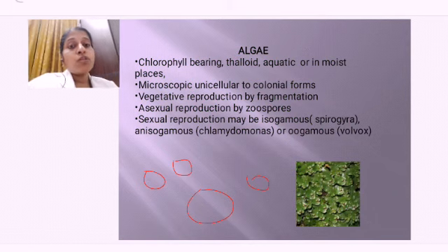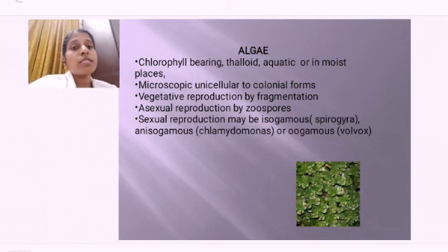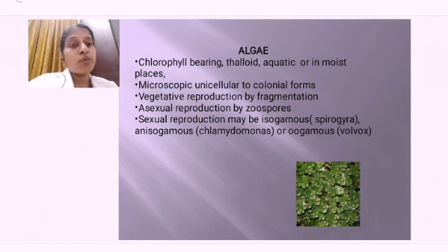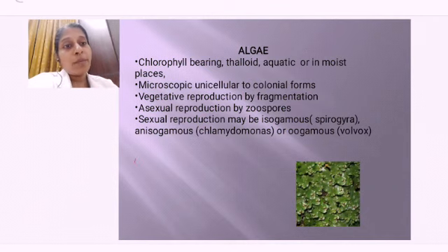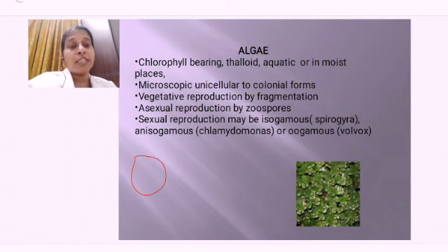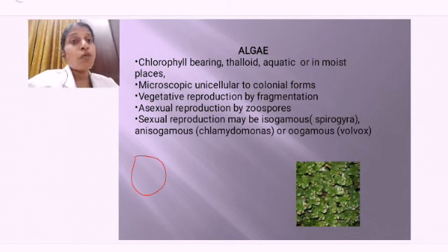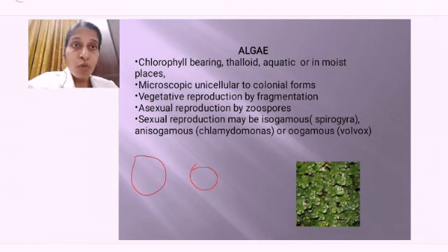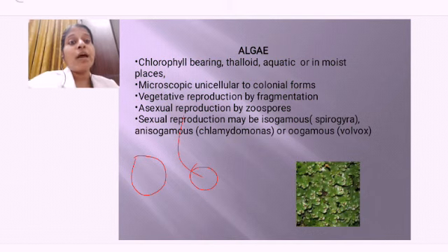And another one is what? The oogamous. So what is the oogamous? In oogamous you can find one female gamete which is somewhat bigger in size, and it does not have flagella, it cannot move, okay, it does not have any structures for movement. Now another gamete, when you are seeing, will be somewhat smaller in size and it has flagella. So it can move, motile. This is motile, it can move, this cannot move.